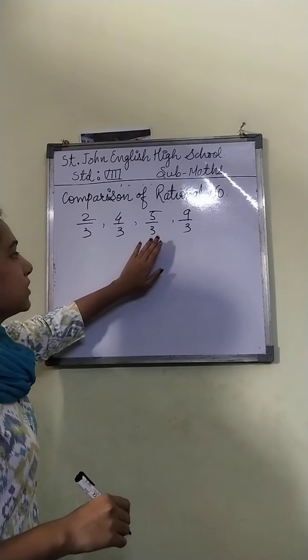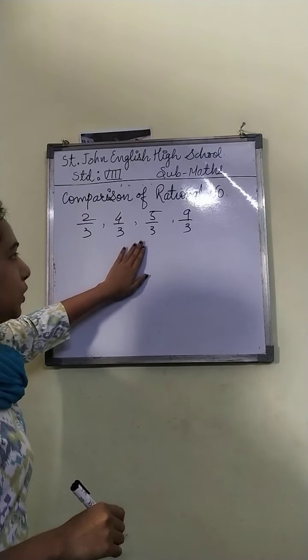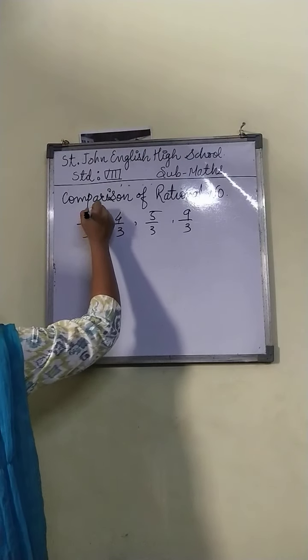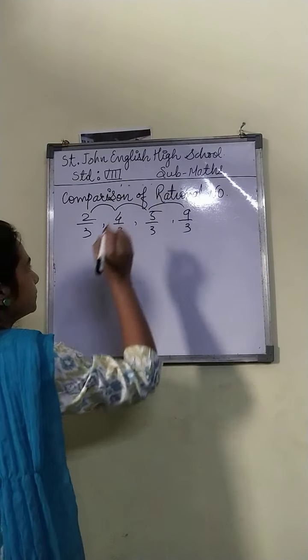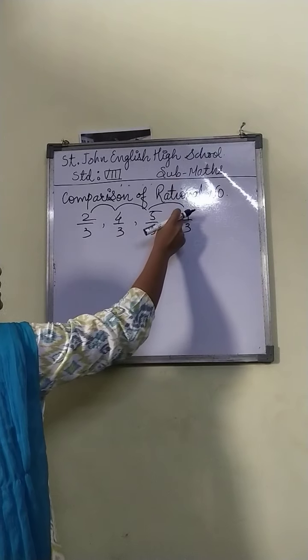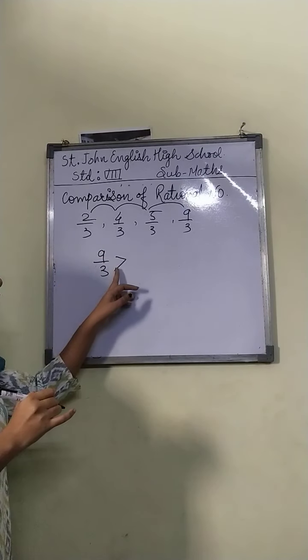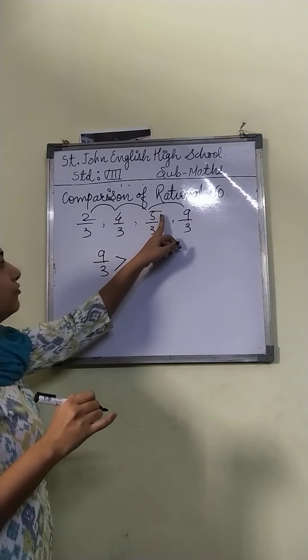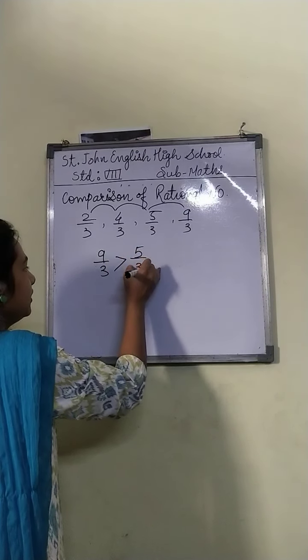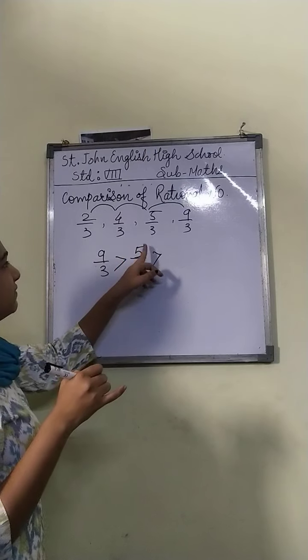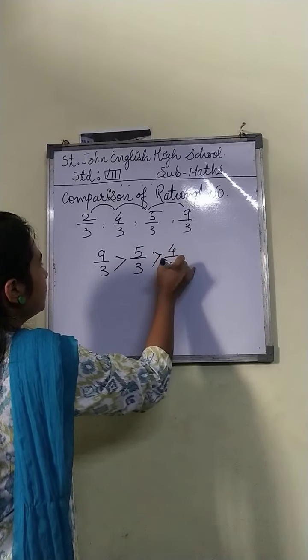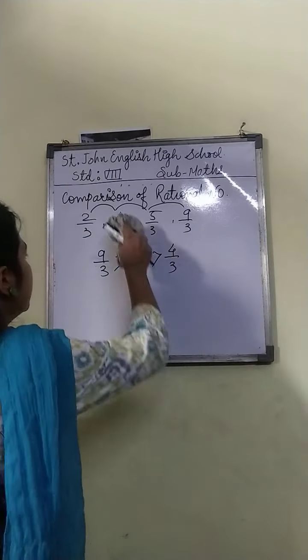If numbers like this come in your question, what will you do? You will compare their numerators. Fine. So which is the greater numerator? 9. So 9 by 3 is greater than... 9 is a less number? 5. 5 by 3 is greater than... 5 is less? 4 by 3. Or you will get, if I write here,